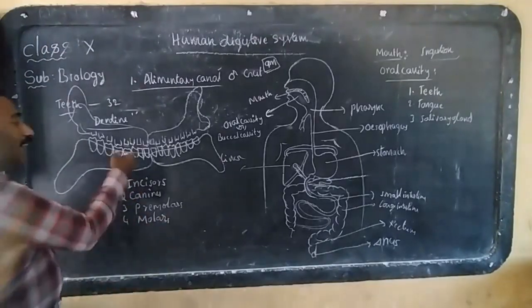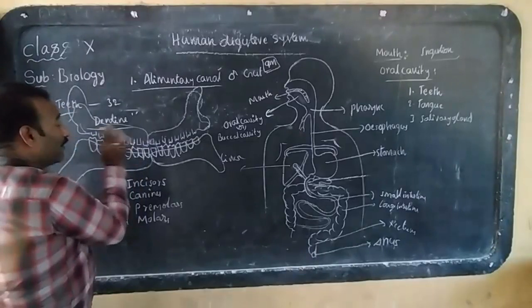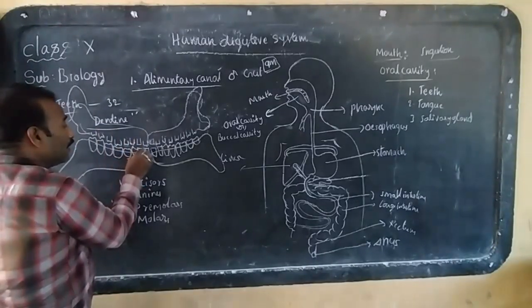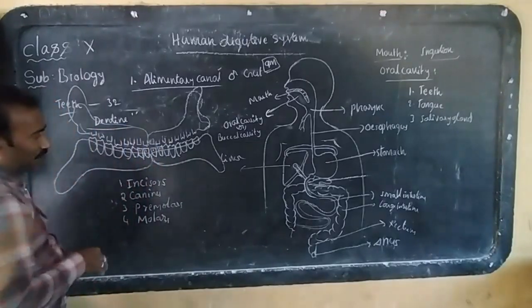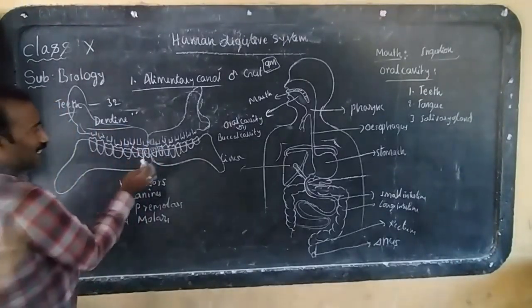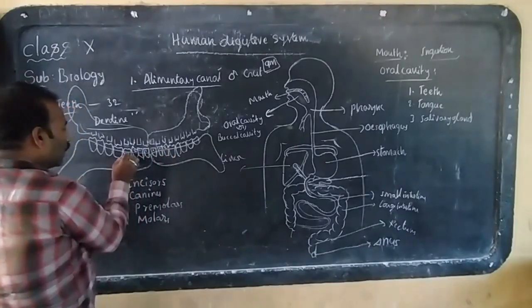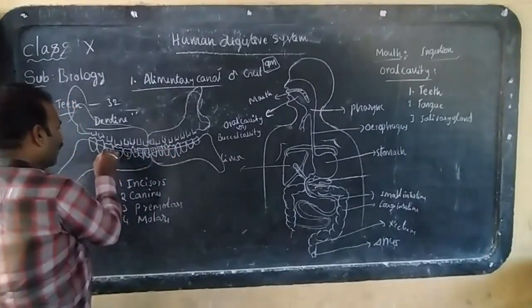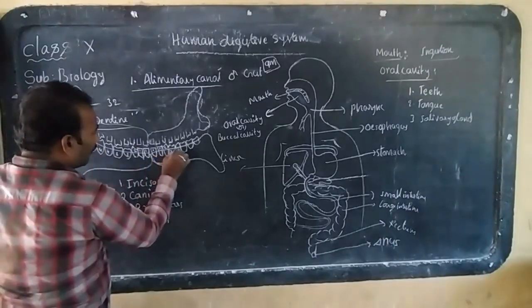Yes, I will keep the number on the teeth. Look here. On which tooth will I keep the number 1? All these teeth are incisors. Yes, these 4 are the incisors, and this one is the canine, the third one is the premolar, and the fourth one is the molar.